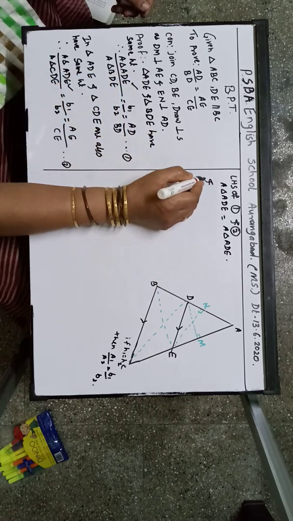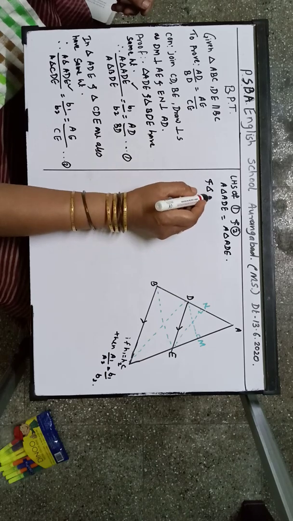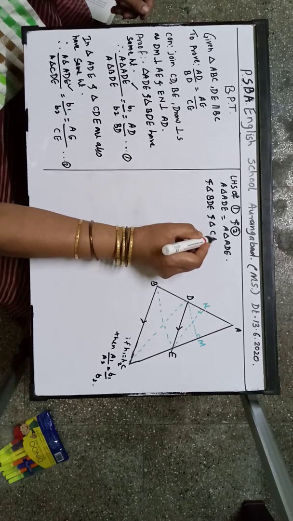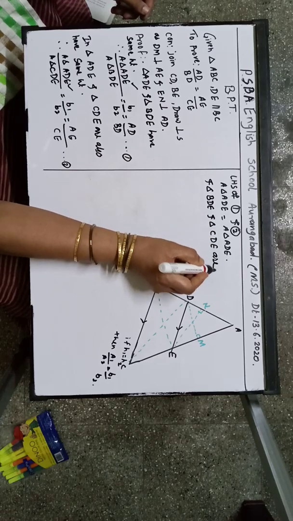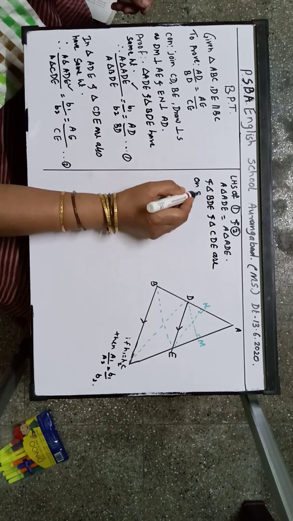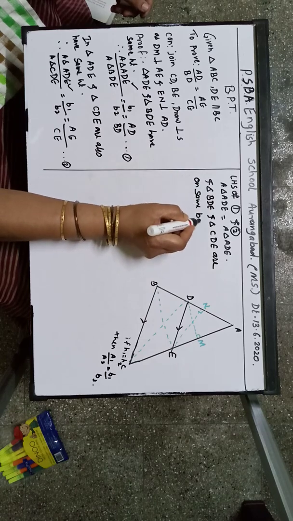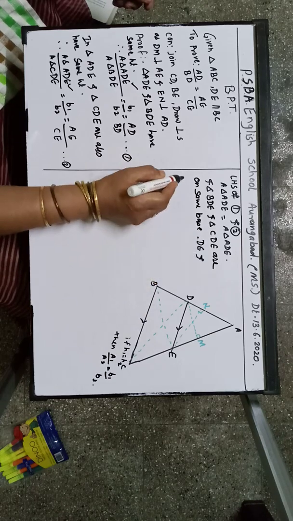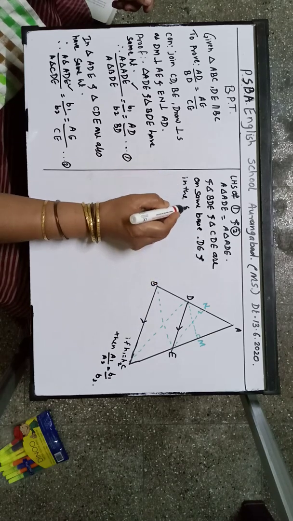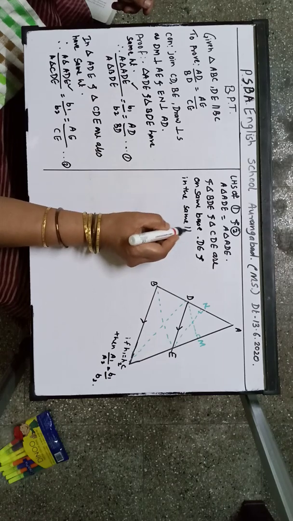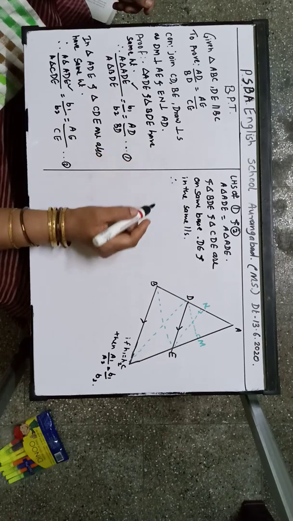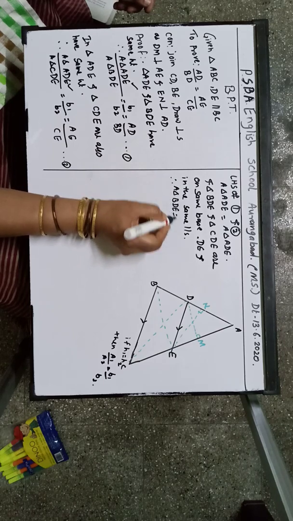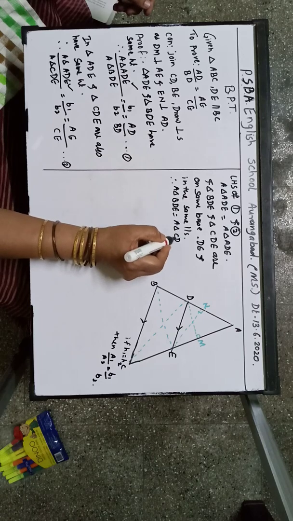Now triangle BDE and triangle CDE are on the same base. Which base are we going to consider? DE, and in the same parallels. Correct? Therefore, area of triangle BDE is equal to area of triangle CDE.